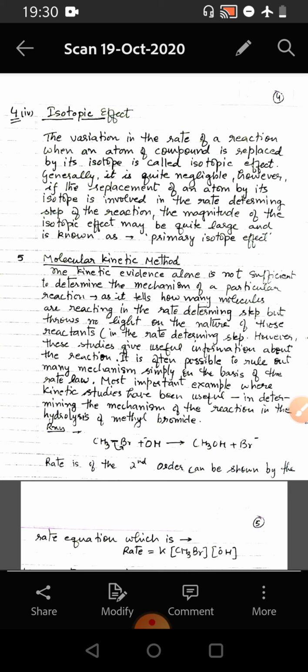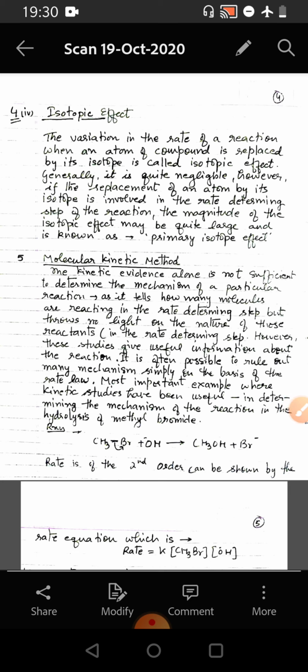And as soon as the transition complex is formed, in a fast step it splits into bromide ion and methyl hydroxide, or you can say methyl alcohol. Then we come to formal charge.